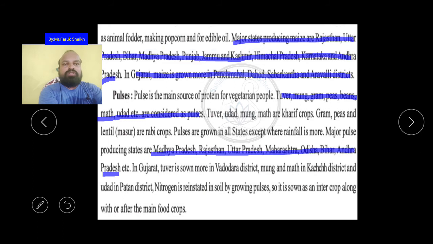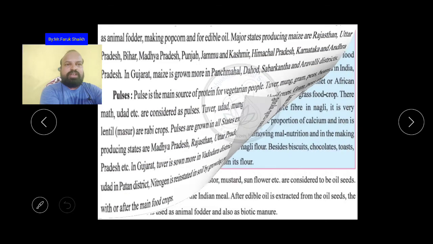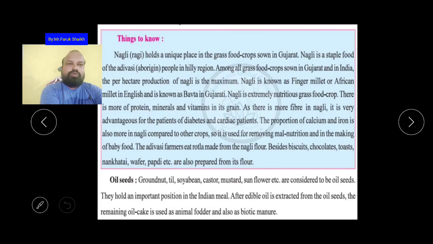Also, in Gujarat, tuver is sown more in Vadodara district, mung and moth in Kutch district, and udad in Patan district. Is it clear? Okay, let's move to the next thing to know.